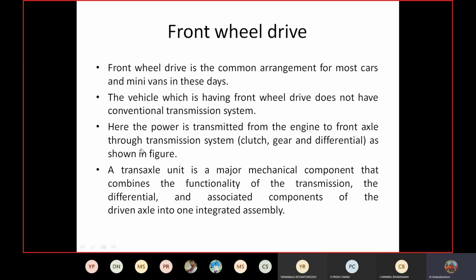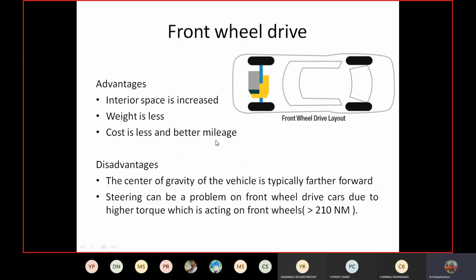This transaxle unit is a major mechanical component that combines the functionality of the transmission, the differential and the associated components into an integrated assembly. In this front wheel drive diagram, the black portion indicates the engine, and the yellow portion indicates the gearbox and drive shaft mechanism.